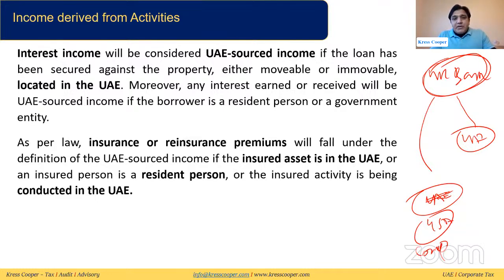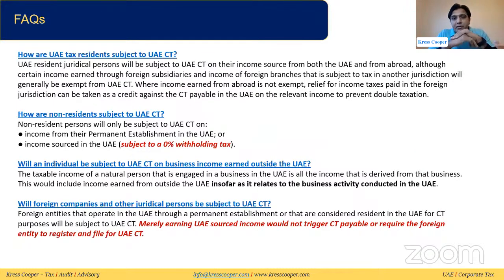Then the insurance and reinsurance premium fall under the definition of UAE sourced income as well. If the insured asset is in the UAE, it doesn't matter where the insurer or the insured party is. If the asset being insured is in the UAE, it will be assumed to be UAE sourced income. Similarly, if the insured person is a resident person, or the insured activity is being conducted in the UAE, it will be assumed to be UAE sourced income.